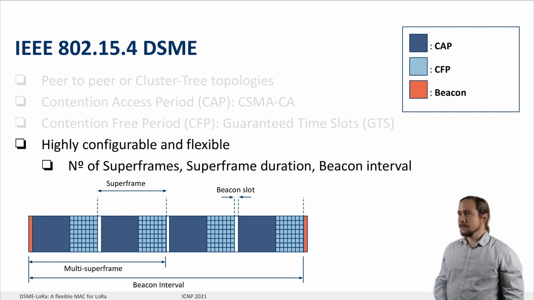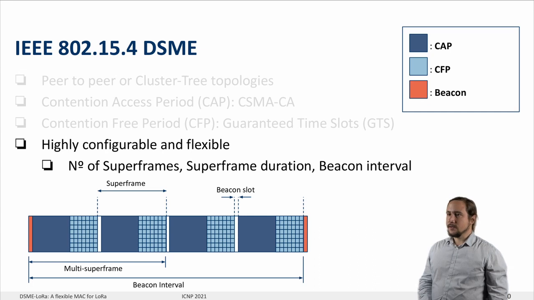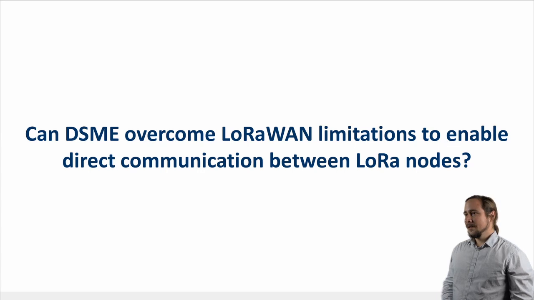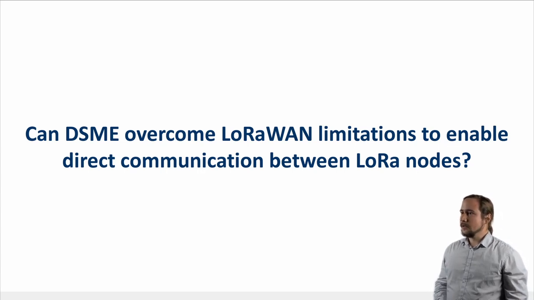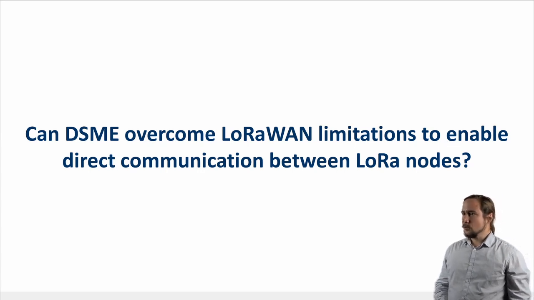DSME is very flexible. That means the number of superframes, the duration, and the beacon interval can be configured in order to provide a balanced trade-off between association time, end-to-end latency, and network size. Therefore, the research question we try to address is: can DSME overcome LoRaWAN limitations to enable direct communication between LoRa nodes? In this work, we present a mapping scheme to operate DSME on top of LoRa devices.